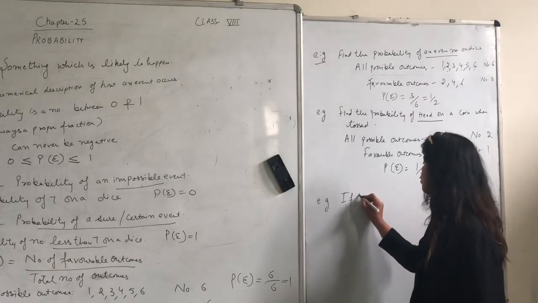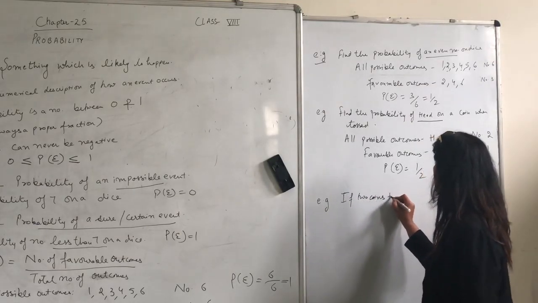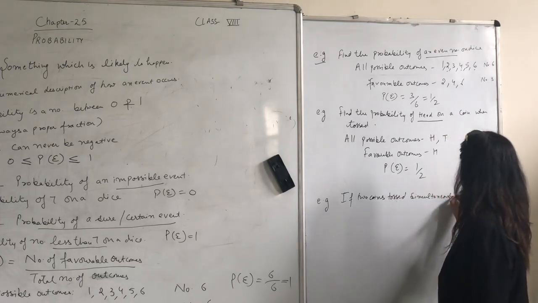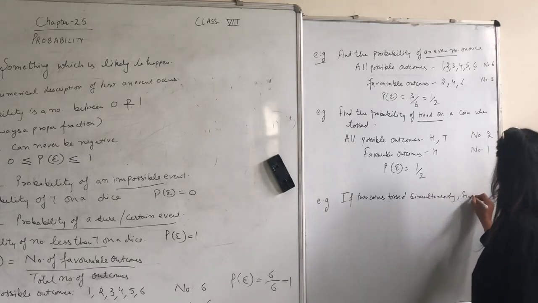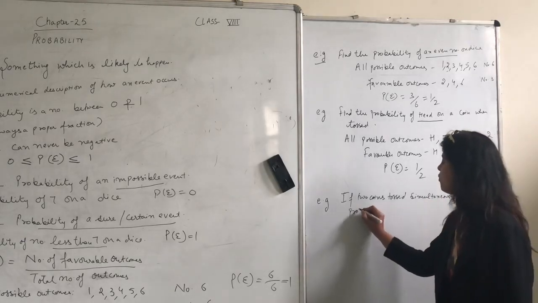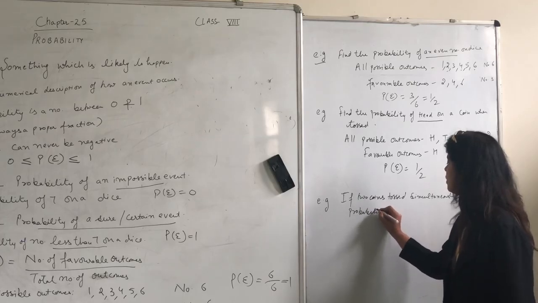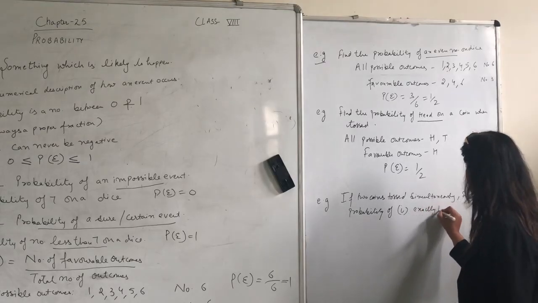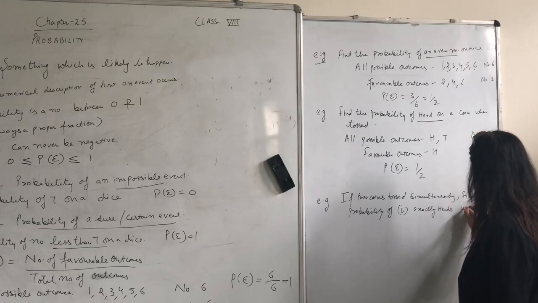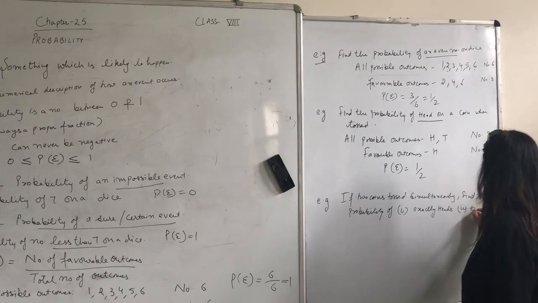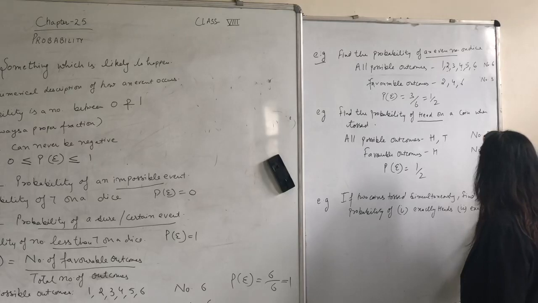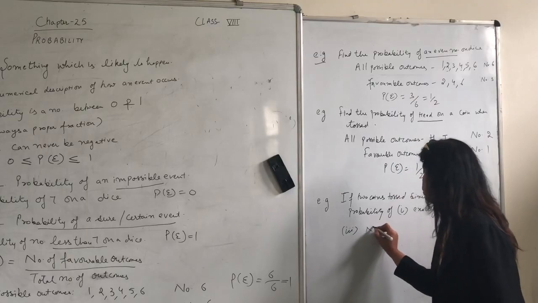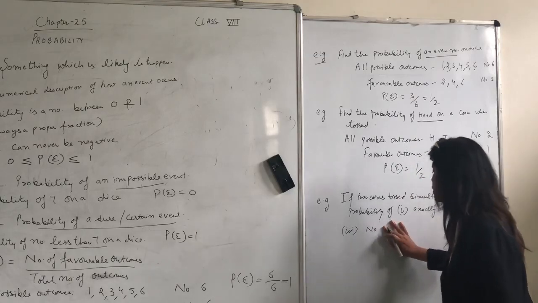If 2 coins are tossed simultaneously, find the probability of exactly 2 heads, exactly 1 head, or no head.